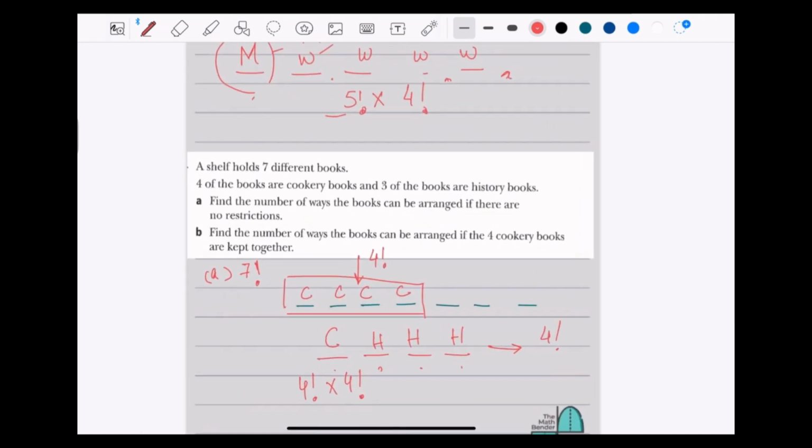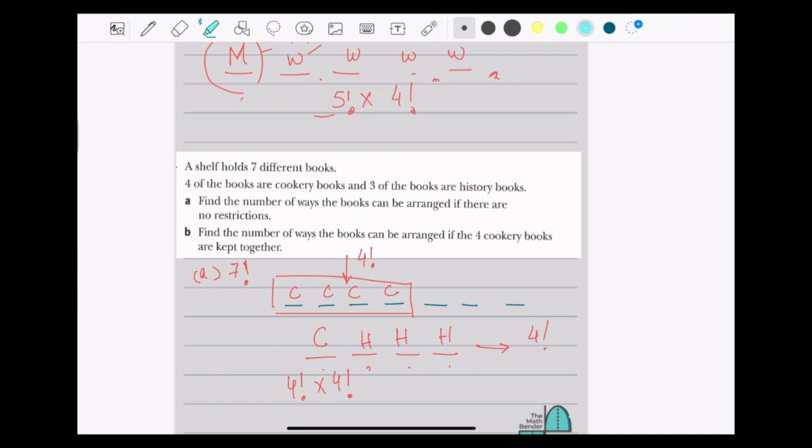What you can take from here is that when the question states that they are together, you make a block of them and shuffle them within themselves, like this 4 factorial, and then shuffle the whole block of four books, or whichever number it is, with the other history books.